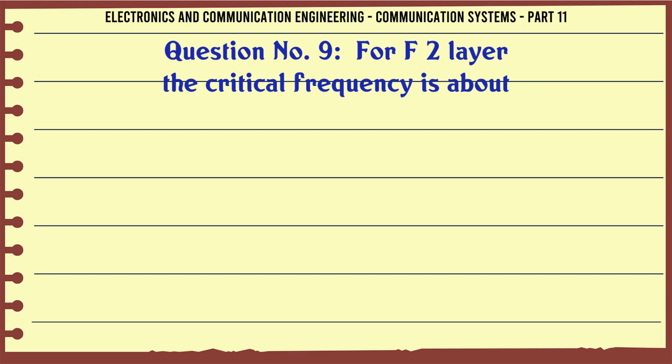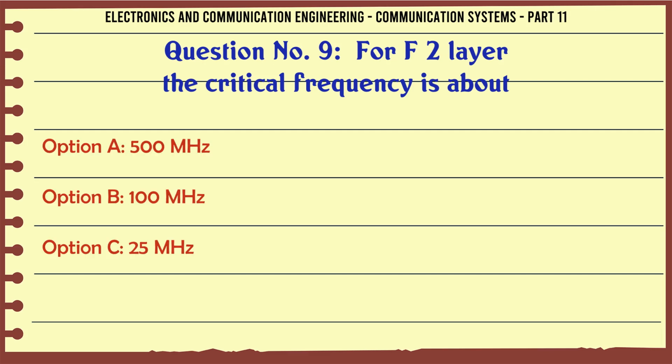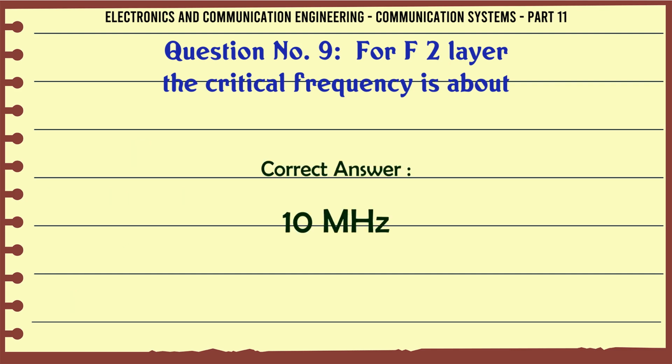For the F2 layer, the critical frequency is about: A, 500 MHz; B, 100 MHz; C, 25 MHz; D, 10 MHz. The correct answer is 10 MHz.